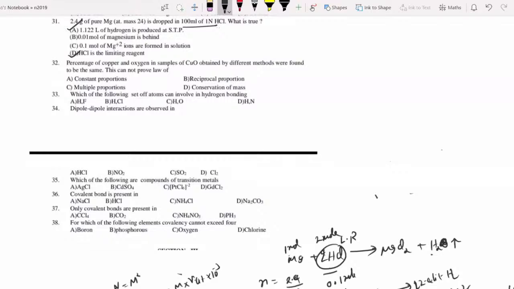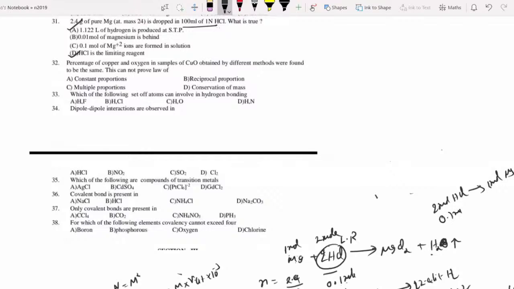0.01 mole of magnesium is behind. No, sir. 1 mole takes 0.1 mole. 1 mole takes 2 moles. 0.1 mole takes double the number, 2 into 0.1. Yes or no? 0.1 mole, 2 moles of HCl takes 1 mole magnesium.